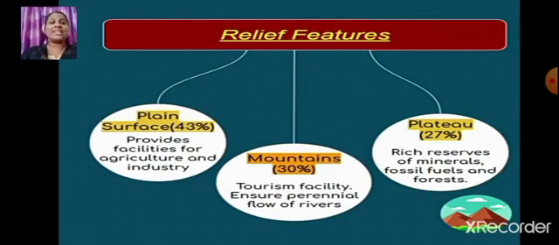Plain surface covers 43% of the total area of our country. Mountains cover 30% of the total area of the land, and plateau comprises 27% of the total area of our country. Plains provide facilities for agriculture and industry. Mountains ensure perennial flow of rivers as well as tourism facility. And plateaus are the rich reserves of minerals, fossil fuels and forest. Hope it is clear, students.